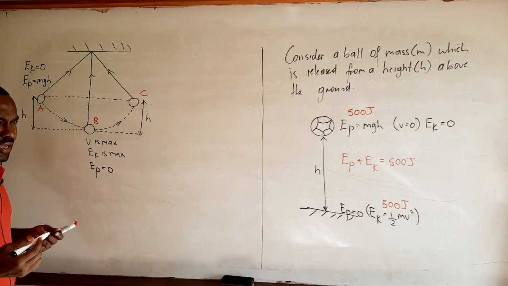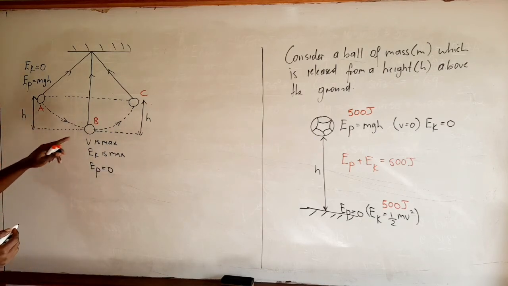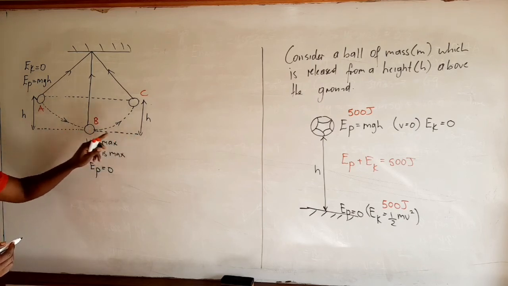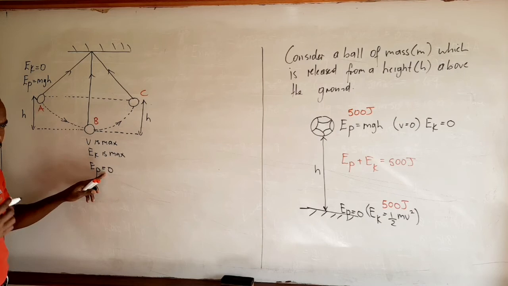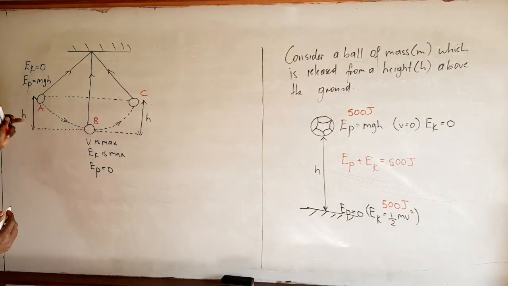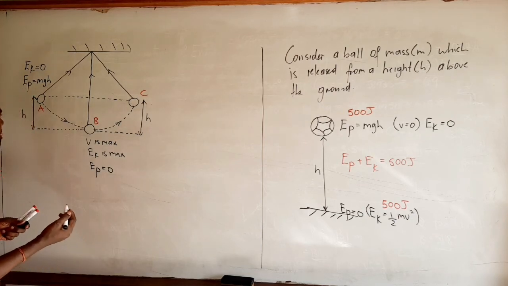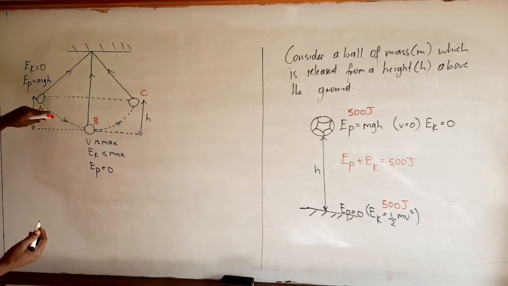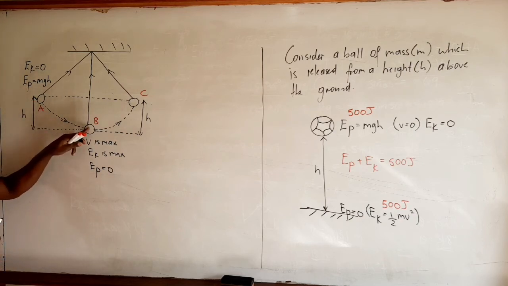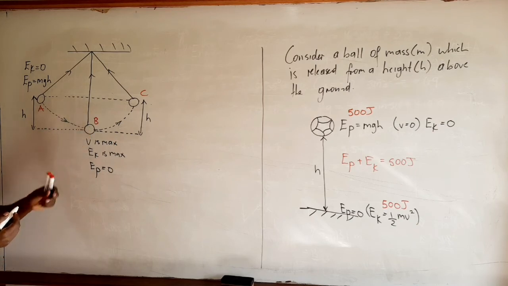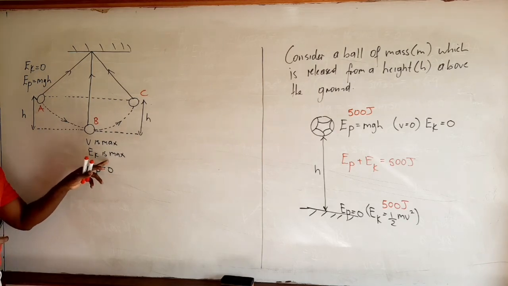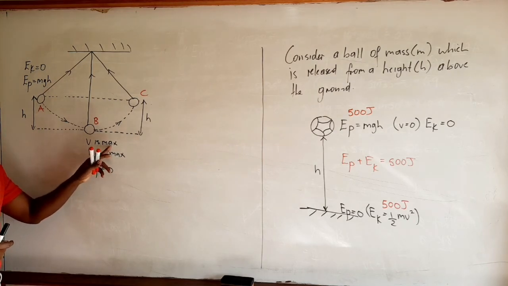Now, you must remember that we're talking about potential energy relative to this equilibrium position. So if it's at that position, then the potential energy relative to it will be 0. The initial potential energy at A is the potential energy relative to this position, and so we use the height h and not the height above the ground. Okay? So we need to make that clear. Good? So as it falls, it loses potential energy and gains an equal amount of kinetic energy. At B, it is at its lowest position, the potential energy is equal to 0, and the kinetic energy is at a maximum because the velocity is a maximum.